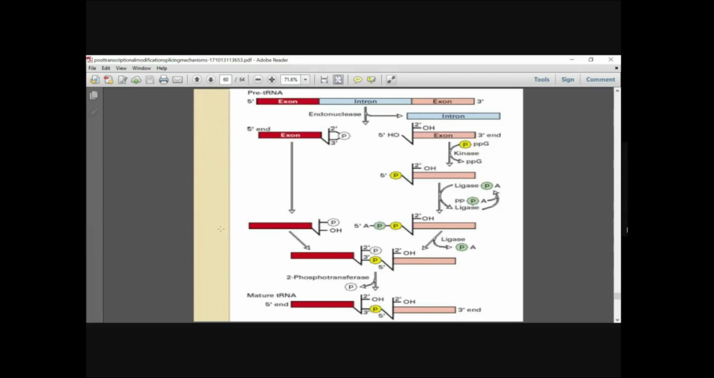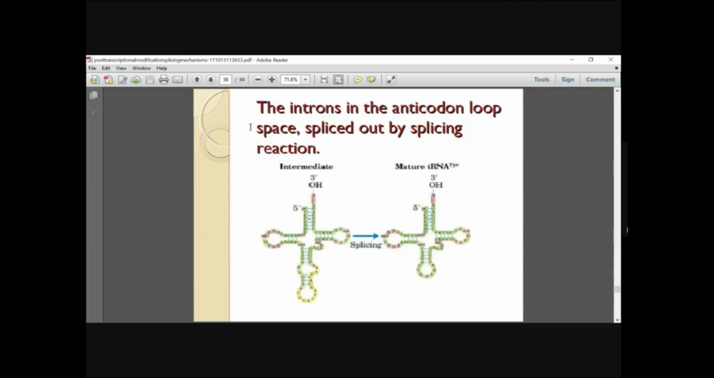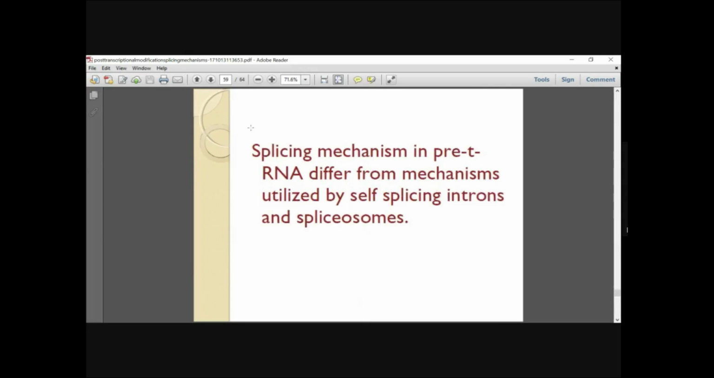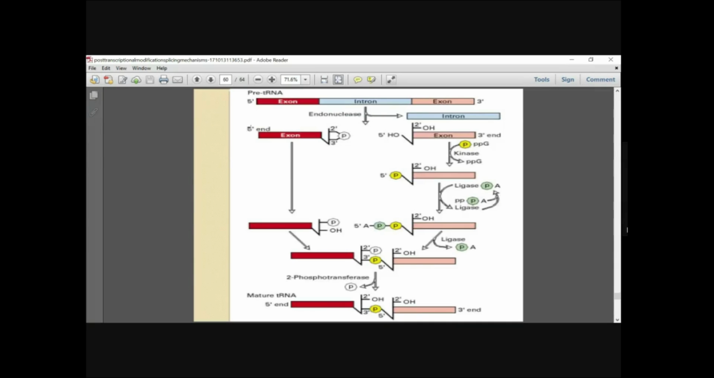Here you have a pre-tRNA, and tRNA splicing is somewhat different. The splicing mechanism in pre-tRNA differs from the mechanisms utilized by self-splicing introns and spliceosomes. Here you have an exon, intron, and an exon. The endonuclease removes this intron from the tRNA. Then you have exon 1 and exon 2.